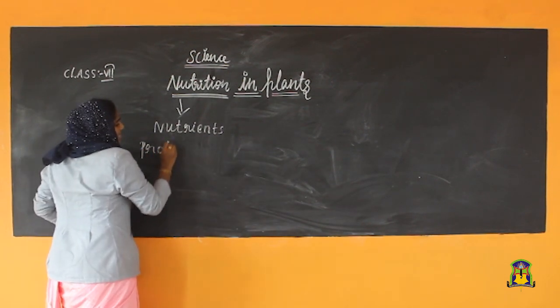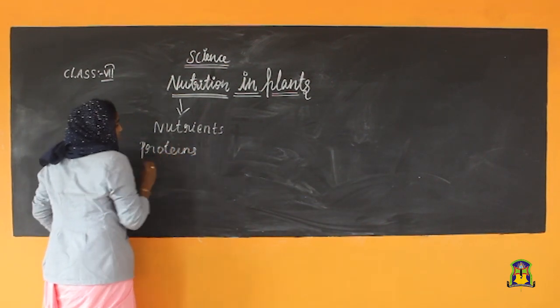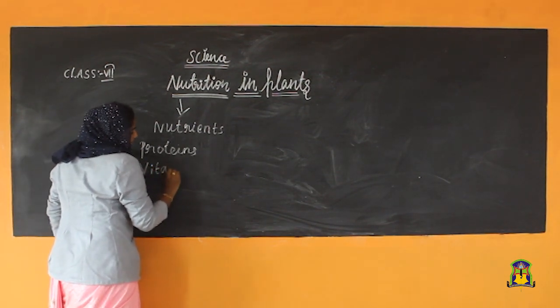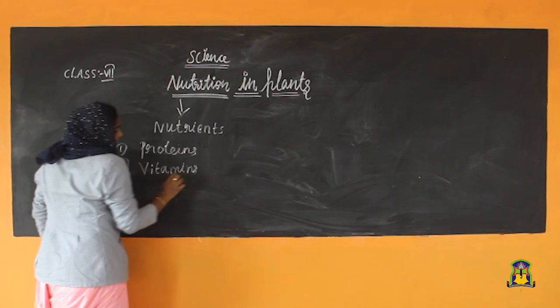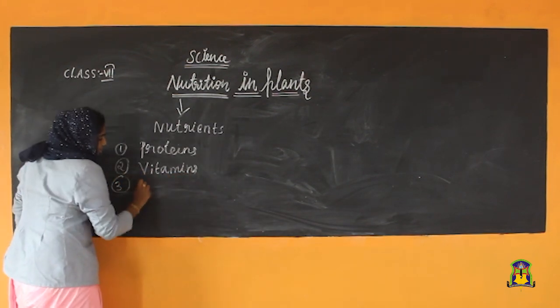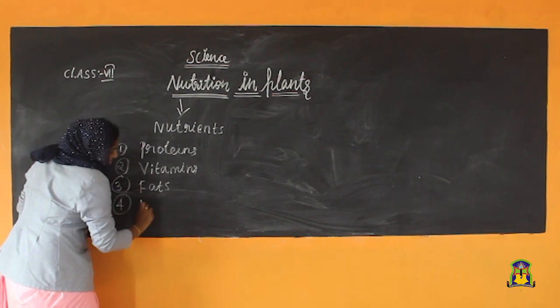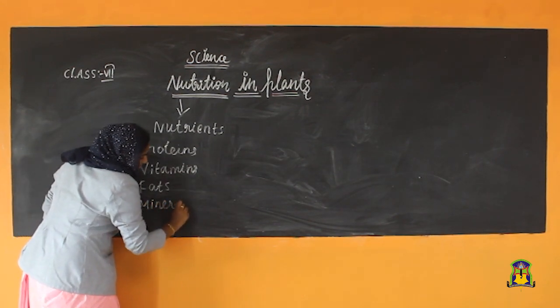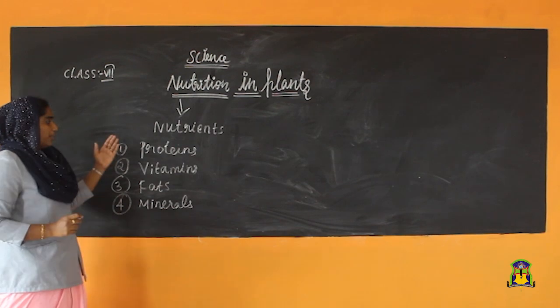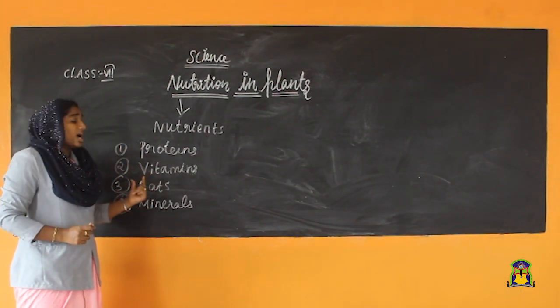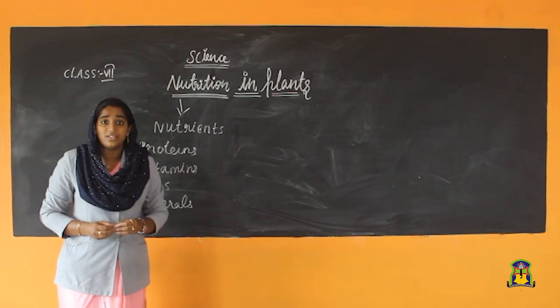Proteins, vitamins, fats and minerals. These are the main nutrients that consist in the food.